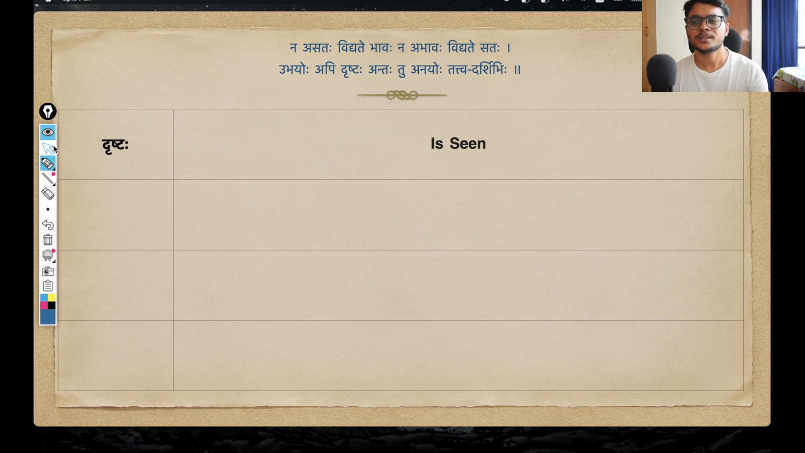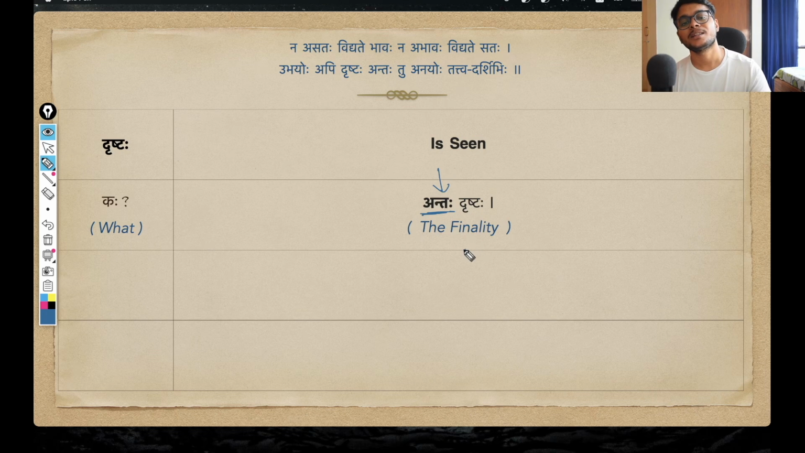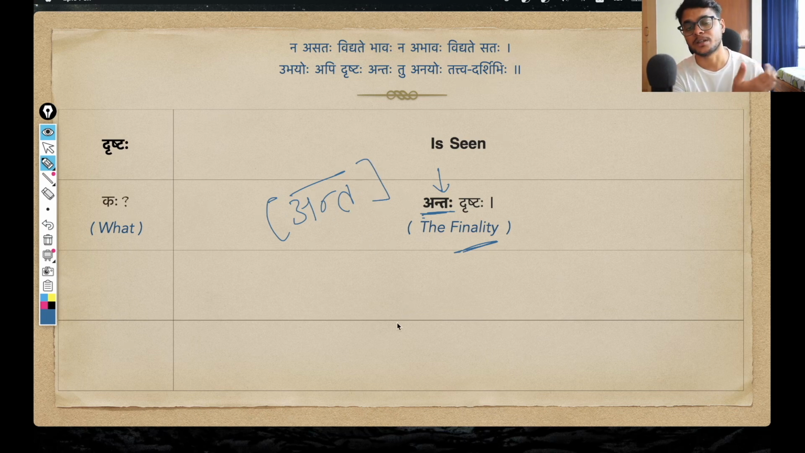Okay. So something drishtaha, something is seen, and obviously the question will be kaha drishtaha. As I already mentioned, the main pratipadika here is antaha drishtaha, that the finality is seen. This antaha is of course coming from the pratipadika anta, and we use this in Hindi also, ant. Ant means end, end of something. So we have that meaning, but here in the context, this anta implies the finality of something or the final truth about something.